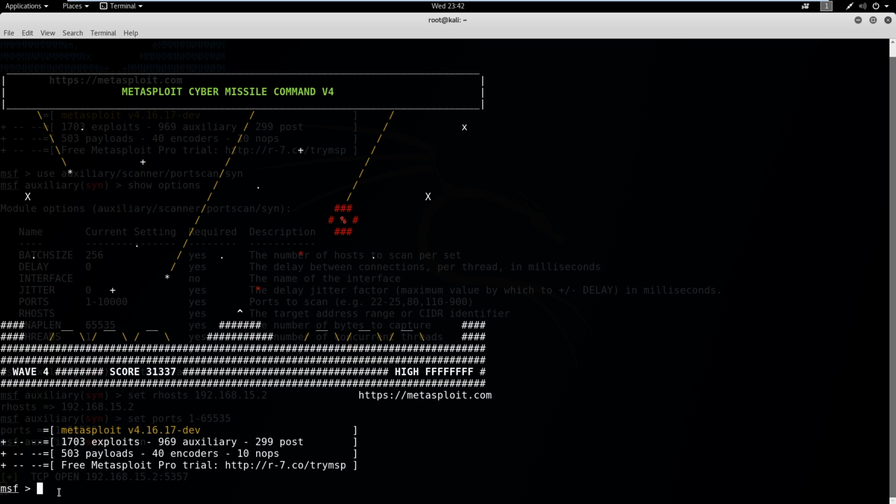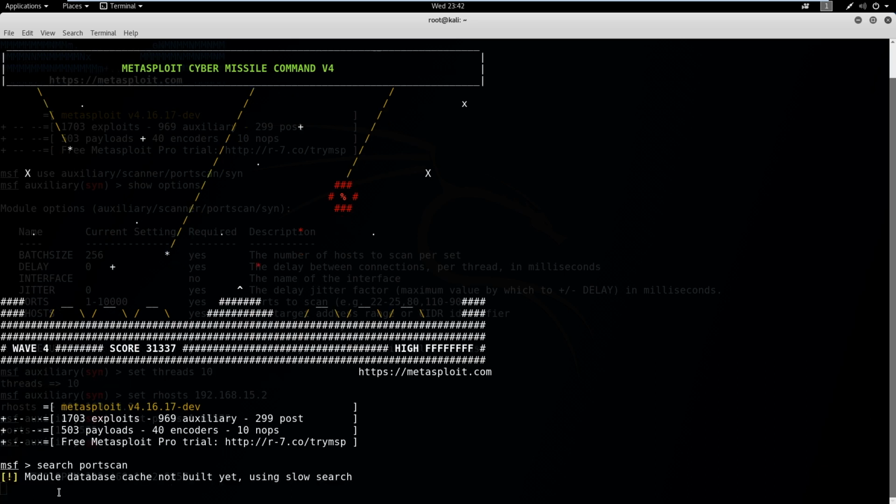What I like to do, if I'm looking to do some specific scan, is search for that scan. So I know I'm looking to do a port scan. In our first few searches it might take a while because the cache needs to get built. That's unfortunate, but it is what it is. Once this loads, it should show us some options in the database for scanning.